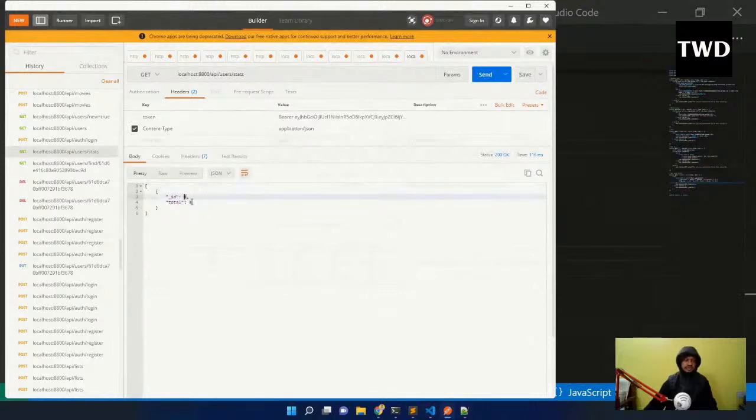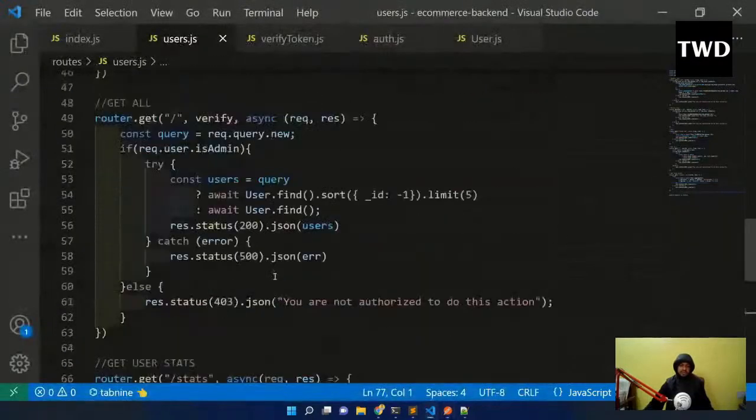And see, it is giving the ID of 1 and total 8. So 1 is January. In January only 8 users were created. If I change the created at date, it will change accordingly. So the stat endpoint is for that. It gives a nice array of objects, and we can show this in the front end somewhere in the dashboard, how many users are created in each month. This is very important data actually. So this is how we do the user stats.